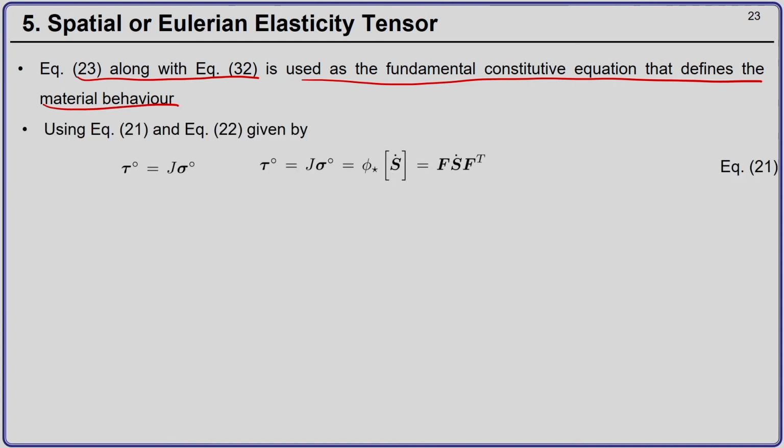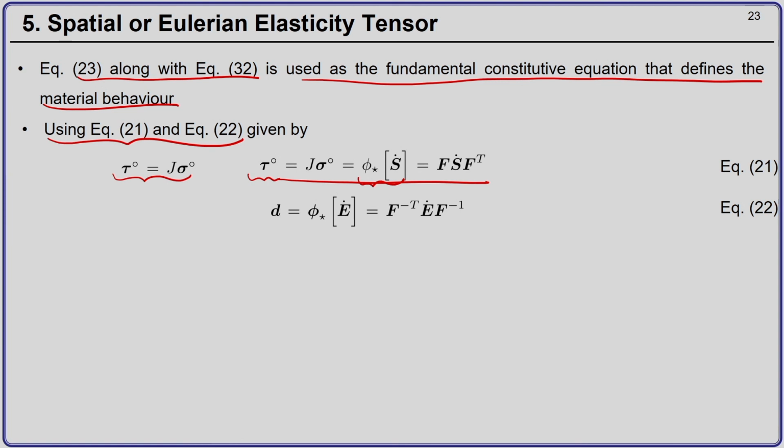Now, if you use equation number 21 and equation 22, we can see something, we can relate whatever we got in the previous slide to the Lie derivatives. I hope you remember the concept of Lie derivatives. So, the Truesdell rate of the Kirchhoff stress is J sigma 0. And now, because the Truesdell rate is equal to the push forward of the material rate of the second Piola-Kirchhoff stress tensor, you have this.